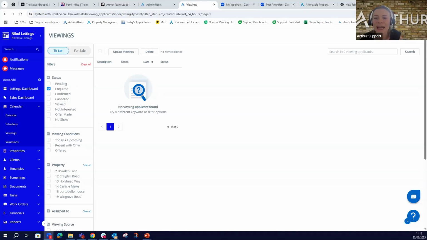Are we able to give live feedback to the landlord automatically? Live feedback to the landlord automatically. Let me see if I can unmute you so that you can elaborate. That's a very interesting question. However, I don't quite understand how you will be able to do it and why.